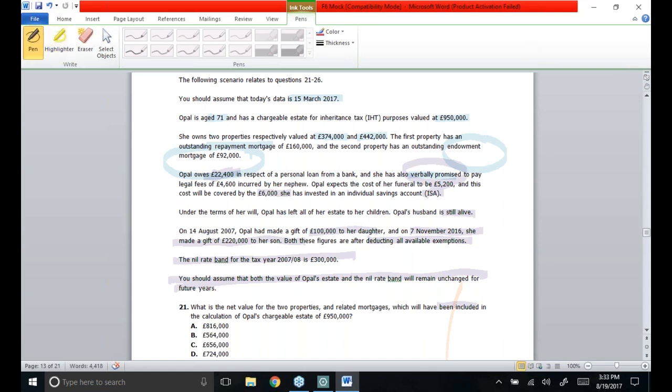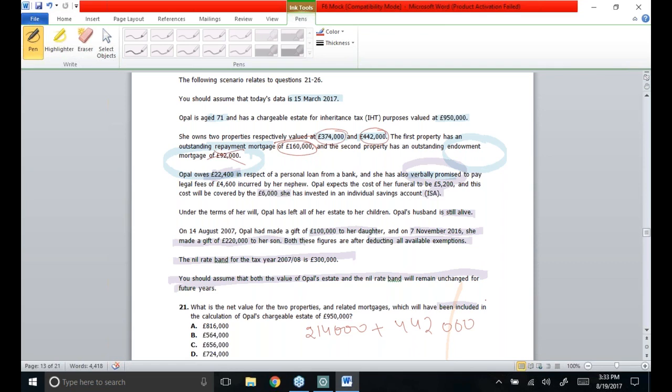The calculation is very easy. As you could see, the first property's worth is 374,000, against which the repayment mortgage has to be deducted. So 374 minus 160, the net value for the first property is 2,14,000 pounds. As far as the second property is concerned, the value of the estate is 442,000, on which an endowment mortgage is taken up. Endowment mortgages are not going to be entertained at all because they are supposed to be paid automatically as per the insurance policy at the owner's death.